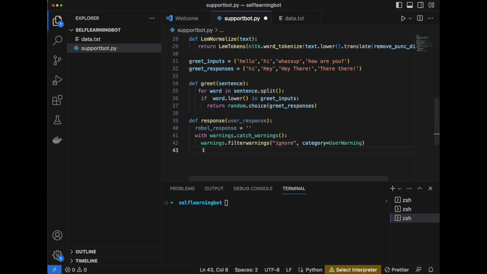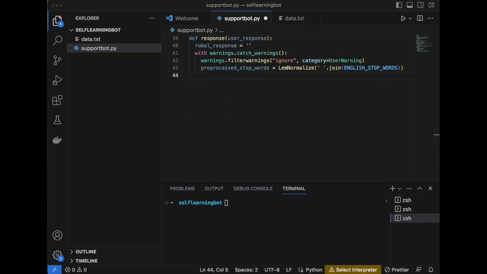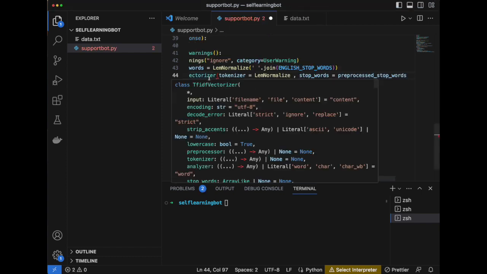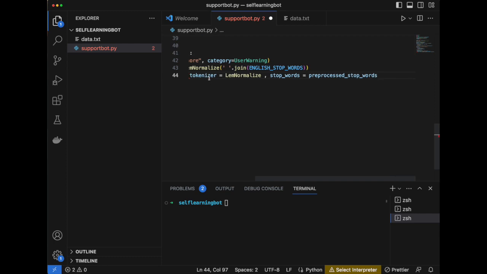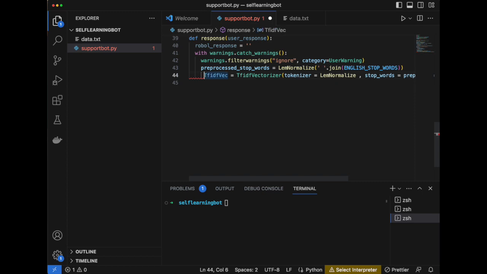Then after that we are using the TfidfVectorizer, where we are passing the tokenizer and we are also passing the pre-processed stop words, and here we are calling a tool called TfidfVectorizer. Think of it like a magical box that helps a bot understand the importance of a word in a sentence, and we are telling this tool to clean up the text with the LemNormalize function, and to ignore common words like and, the, or is using the processed stop words.